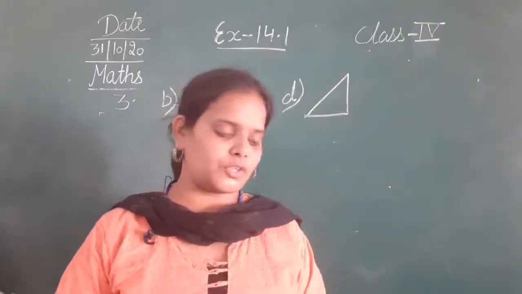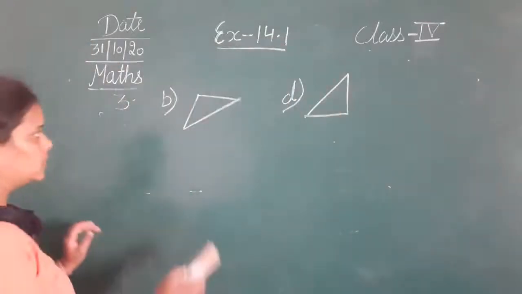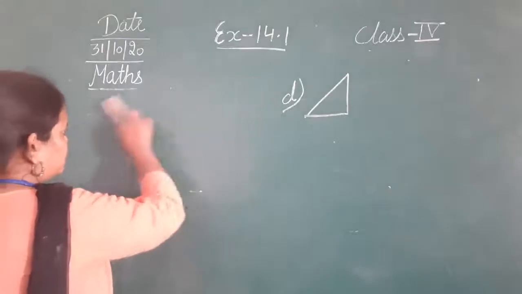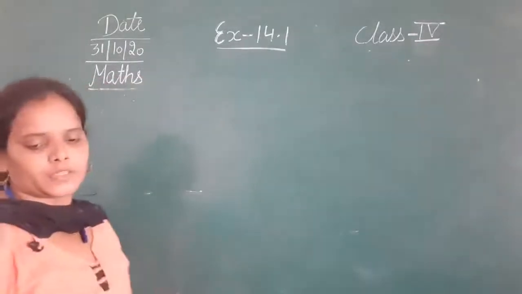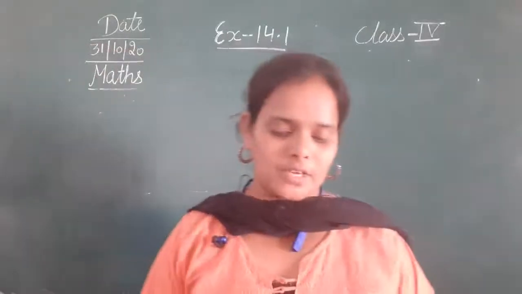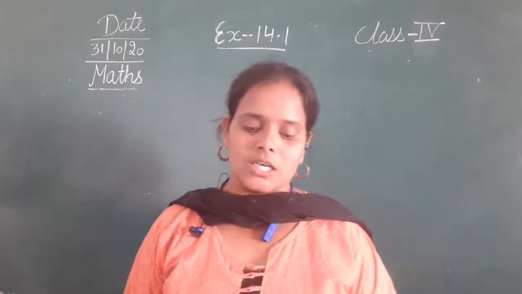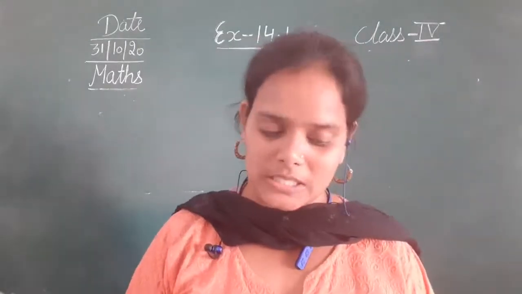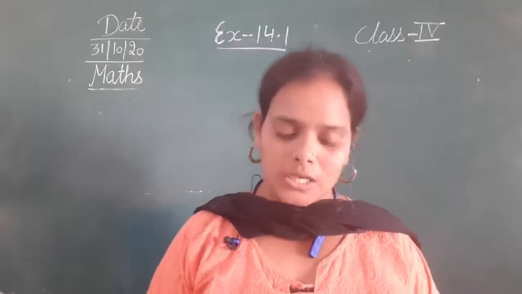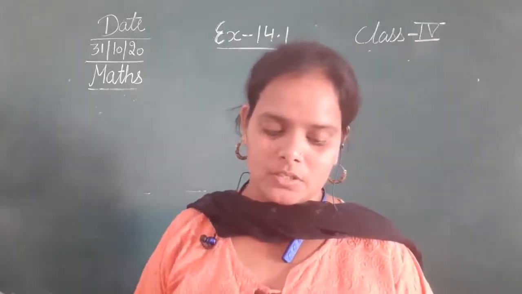चलिए let's move to question number 5. Okay, the question number 5 is, in the figure ABCD is a quadrilateral in which AB is equal to CD, BC is equal to AD. Which other name can you give to this quadrilateral?